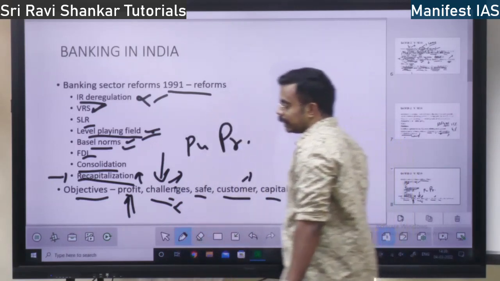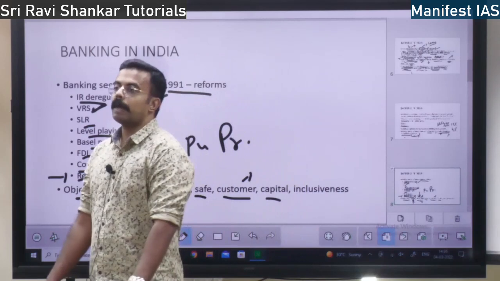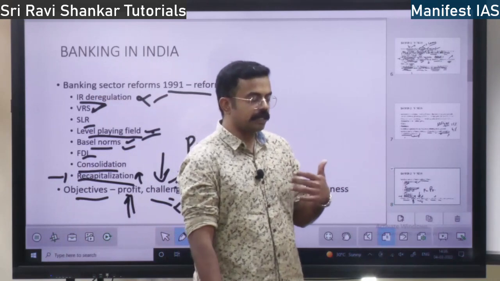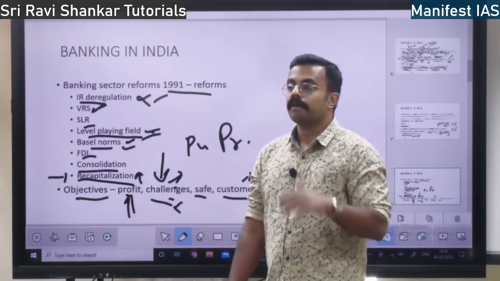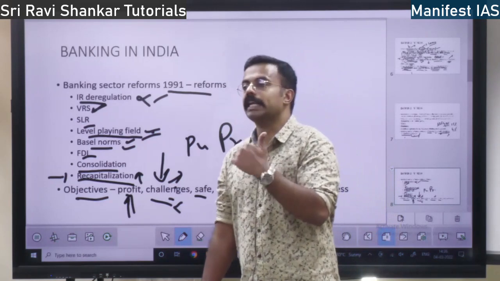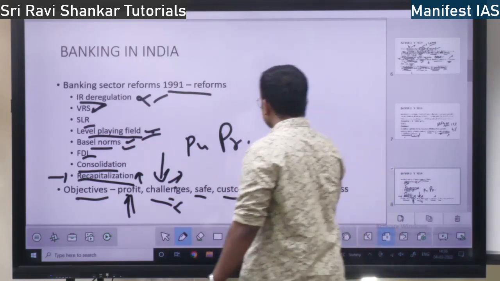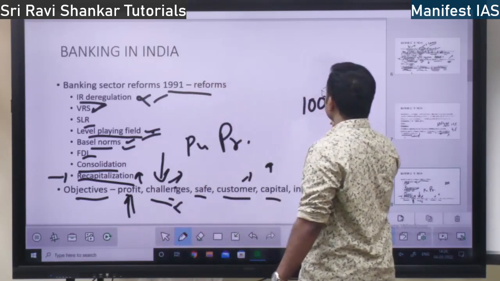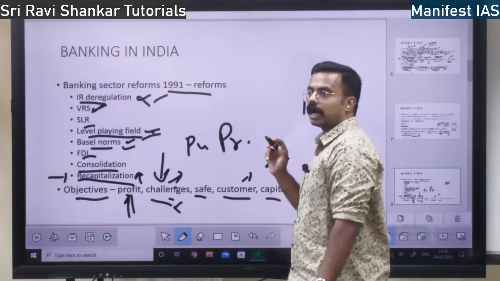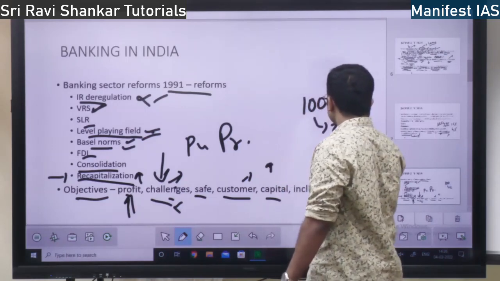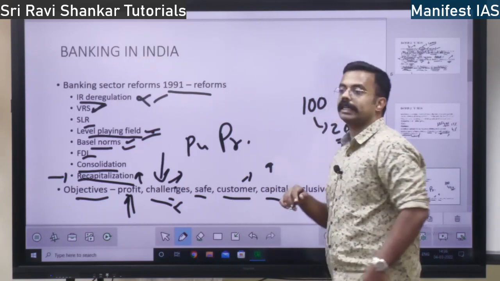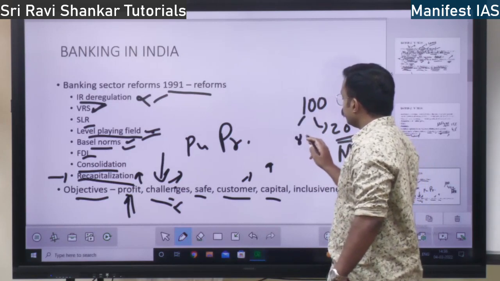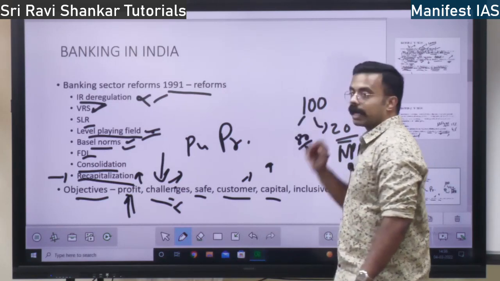Then capital has increased. Before 1991, the bank capital was very less. Now, post 1991, the capital has increased. Capital increase, what are the benefits? See, suppose a bank has 100 rupees capital. It gives a loan of 20 rupees. This 20 rupees, that person will not return. It becomes a non-performing asset. So with 80 rupees he has to run the bank now.